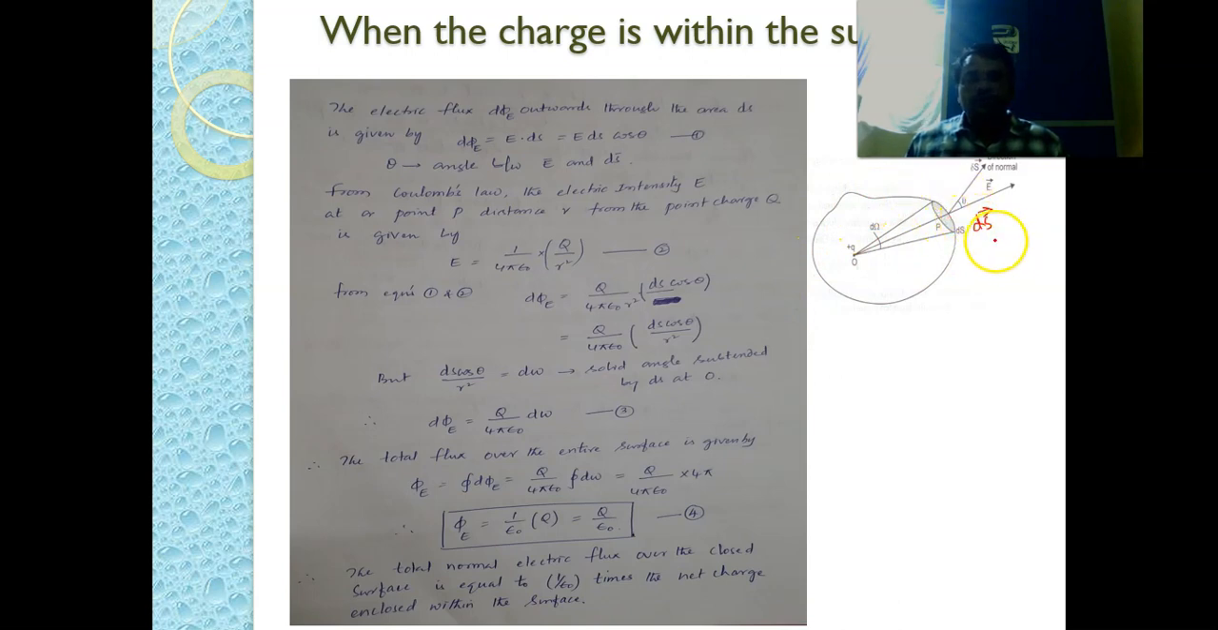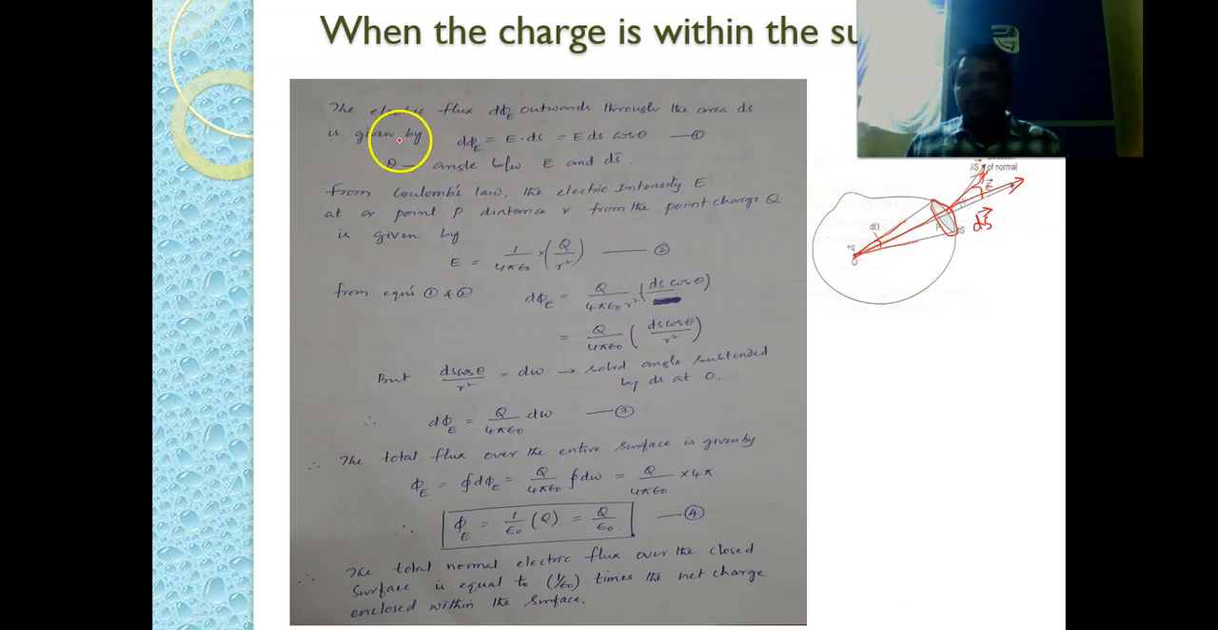Now we are considering the solid angle made by this particular ds bar element at the charge. At the charge, this three-dimensional angle we are calling d omega. That is the solid angle subtended by this ds bar at this point O. And we are taking the normal to this particular surface ds bar. So this is the normal. Our electric field is in this direction, and our normal to the surface is in this direction. The angle between them is theta.